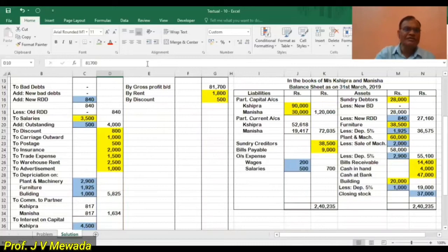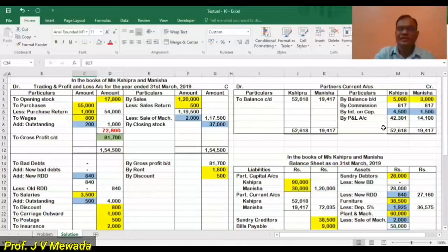So 817 to Shipra and 817 to Manisha. So this is the commission which is due to the partners and it is credited again to the partners in the capital account. Sorry, in the current account.